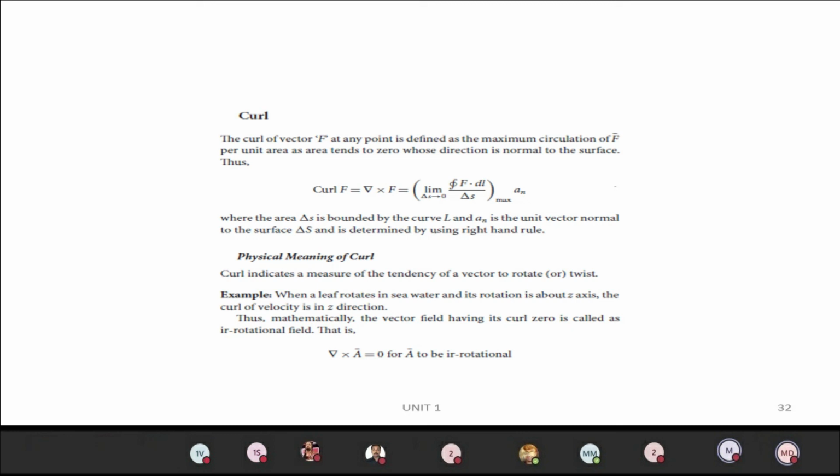If you take the curl of the vector and the answer you are getting is 0, then we can say that vector corresponds to irrotational. That vector is irrotational: del cross A vector equal to 0. For solenoidal, it means del dot A vector equal to 0. For irrotational, we have to put del cross A vector equal to 0.